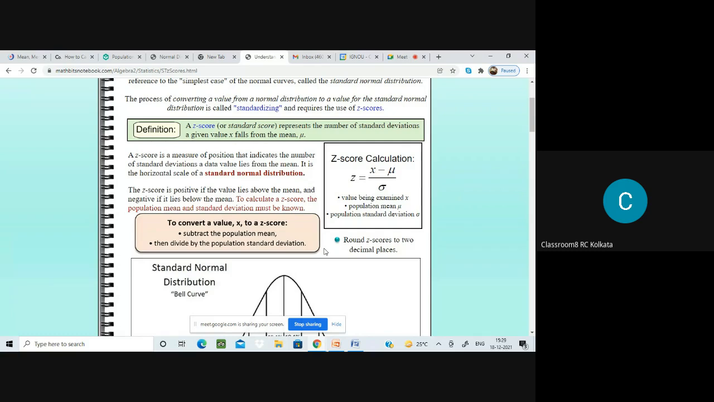Z score is a measure of position that indicates the number of standard deviations a data value lies from the mean. So it gives you the position. That is, in terms of percentage, it gives you where in that particular normal distribution curve the data value will lie. And it is calculated with this formula, where obviously this is the value which you are examining, this is the population mean, and this is the population standard deviation. So this is how it is calculated.